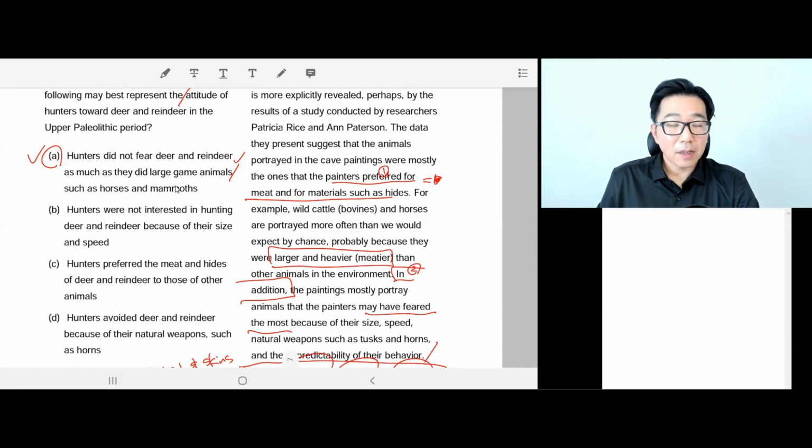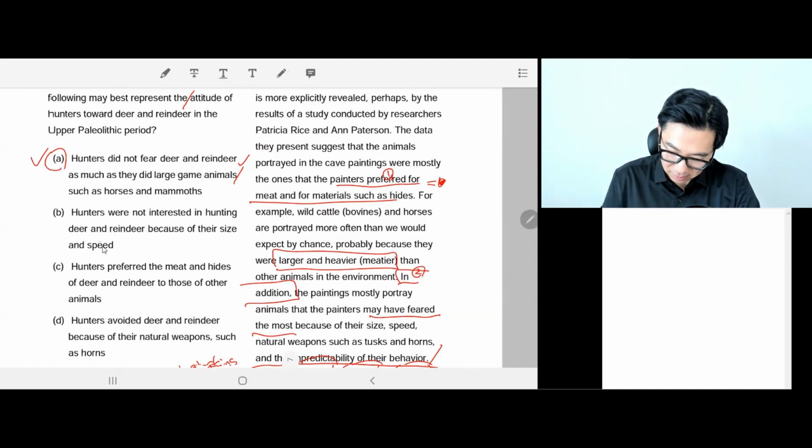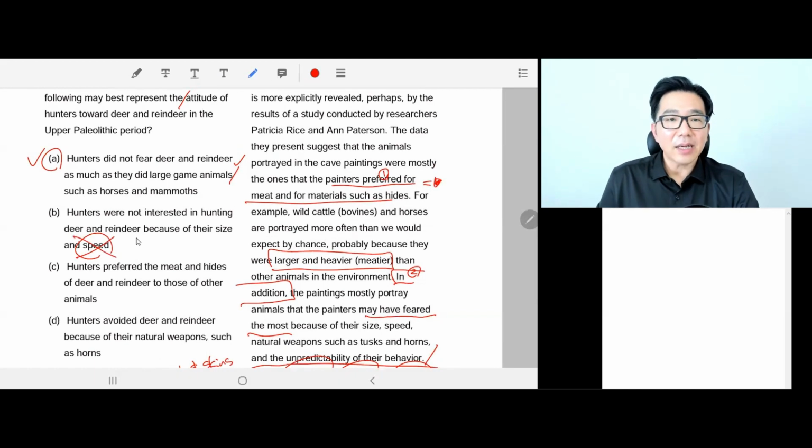But let's cover the other answer choices just to be sure. B, hunters were not interested in hunting deer and reindeer because of their size and speed. This is wrong. Maybe size, because you can infer they wanted larger, meatier animals with more meat, but there's no mention that they preferred large animals because of their speed. They preferred large animals for their meat and skins because of their size.